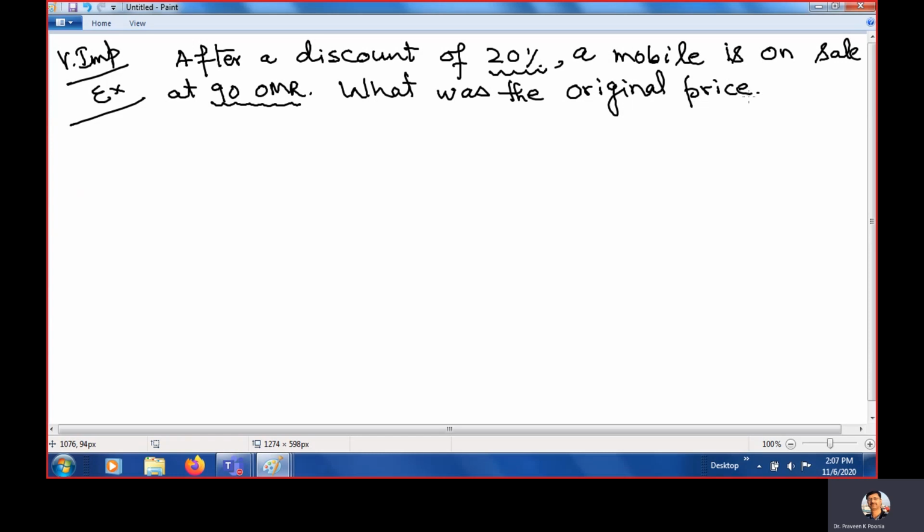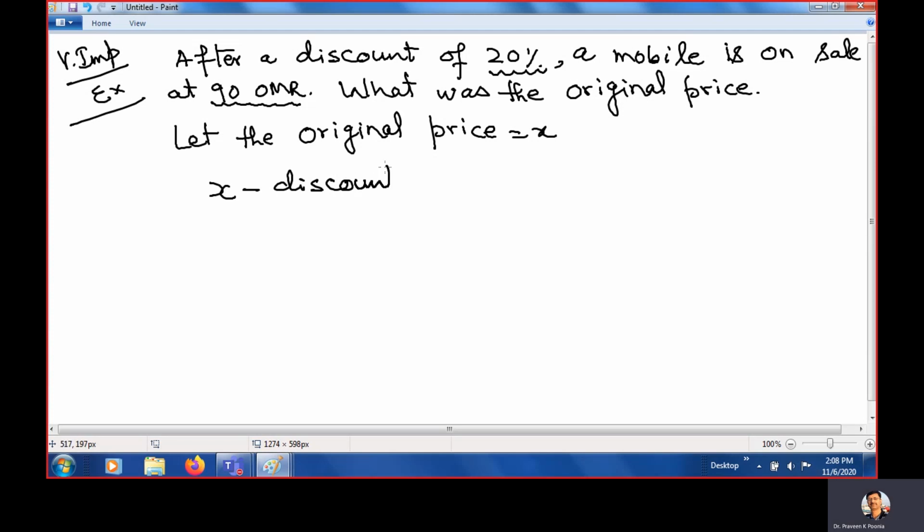That's why I told you it is a very important question. After a discount of 20%, a mobile is on sale for 90 Omani Riyal. So what is the original price? Let the original price be X. Clear? So X minus the discount on X is equal to the selling price.